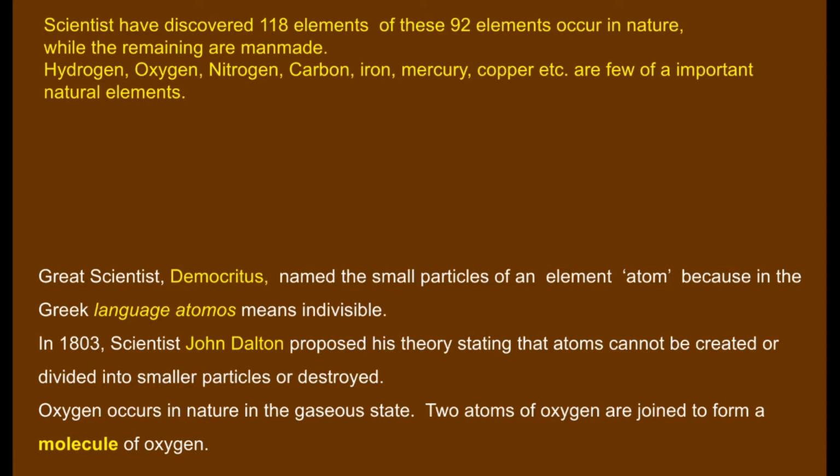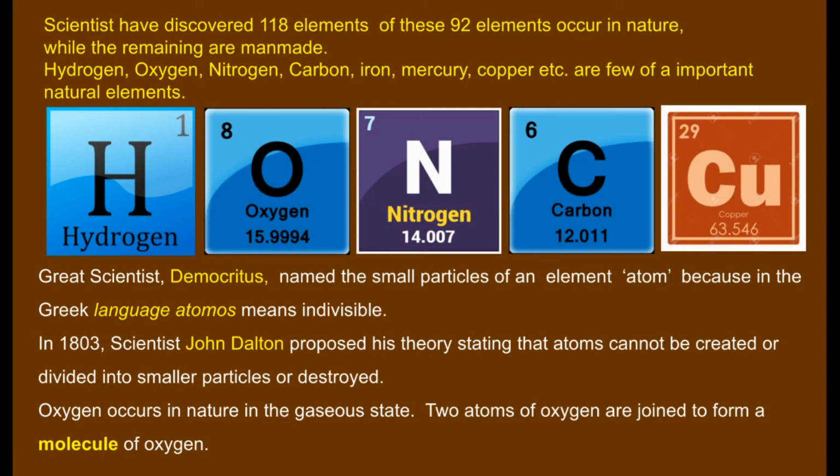Scientists have discovered 118 elements. Of these, 92 elements occur in nature, while the remaining are man-made. Hydrogen, oxygen, nitrogen, carbon, etc. are a few important natural elements. Oxygen occurs in nature in the gaseous state. Two atoms of oxygen are joined to form a molecule of oxygen.